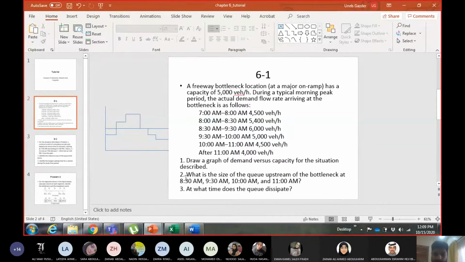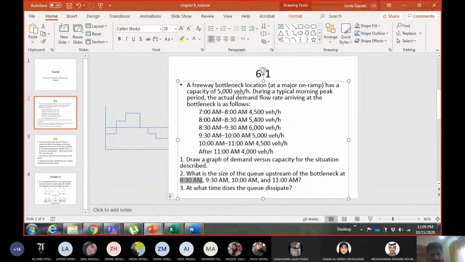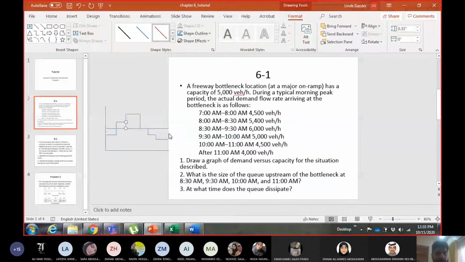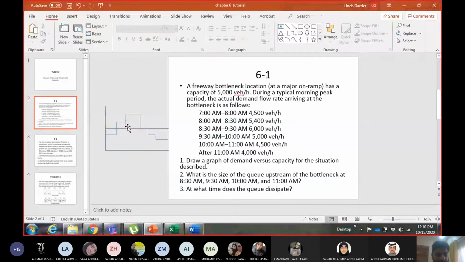Now from 8 to 8:30. The queue starts at 8, and they are asking me for the first value at 8:30. So the area between the demand and capacity line between 8 and 8:30, because 8:30 is the last one. So I have a rectangle here. Let me make a line just to show you the rectangle. This line is imaginary, so let me change the color of this line to red. So you have this rectangle here.